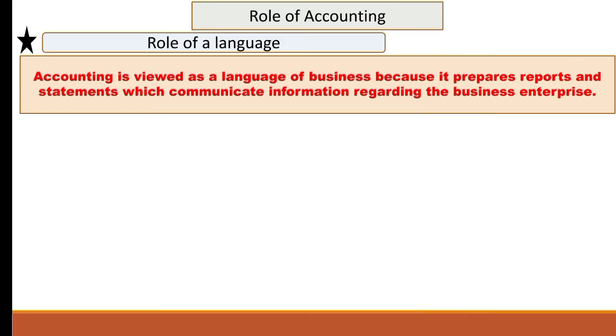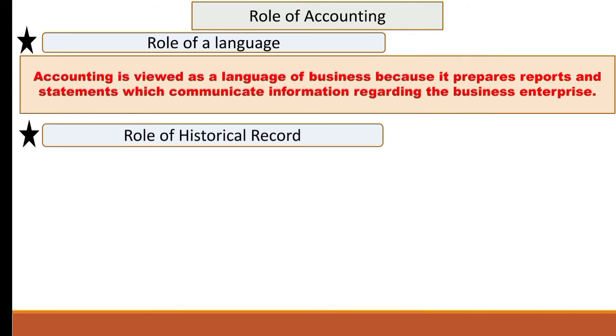We know the results which are ascertained by the organization. These results are analyzed, they are interpreted, and at last they are communicated to the interested party. So we can call accounting a language of business. Then, role of historical record.